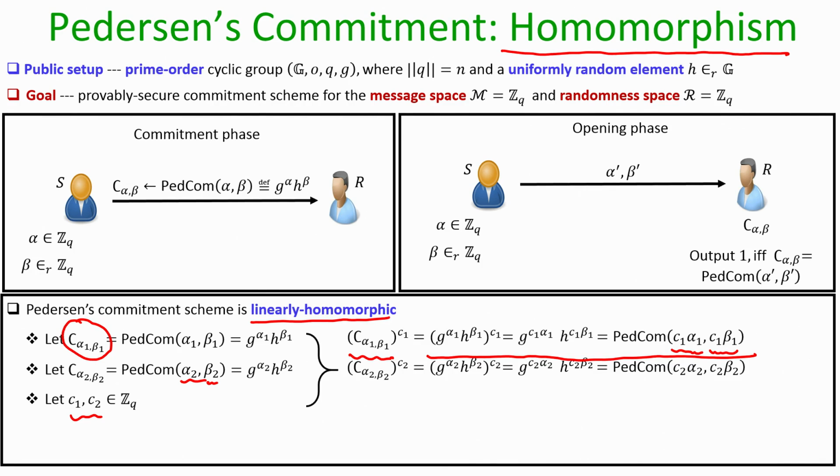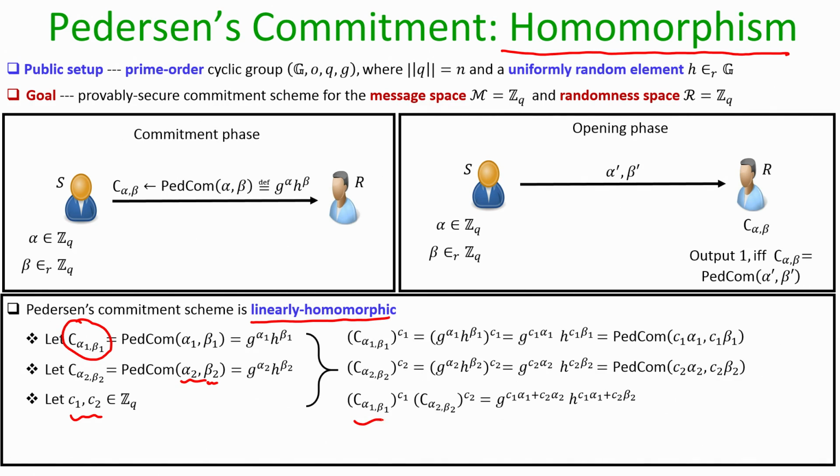In the same way, if we take the commitment of the unknown alpha 2 and raise it to the known C2, we end up getting a Pedersen commitment of the value C2 times alpha 2 with respect to the randomness C2 times beta 2. I stress here that you are just performing operations on the commitments, but by doing so you are getting something which can be treated as a commitment of another value.